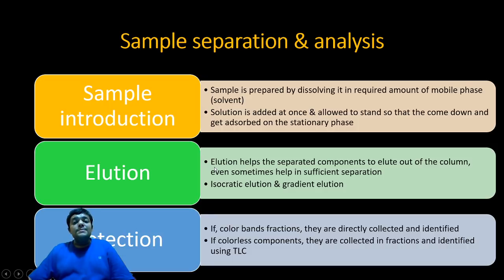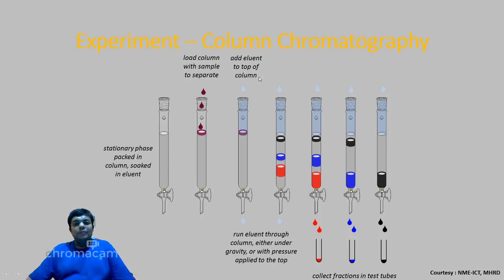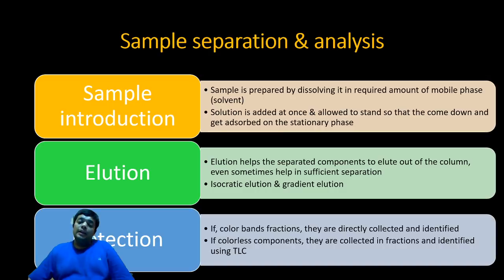Elution can be of two types: isocratic elution and gradient elution. If the mobile phase that is added has only one solvent, it is called isocratic elution, and if it has more than one solvent, it is called gradient elution. Now detection. Detection is something that I explained just now with the beakers. Once you collect your separated sample in a beaker, you need to detect what compound exactly is present inside. So if there are color band fractions, they are directly collected and identified.